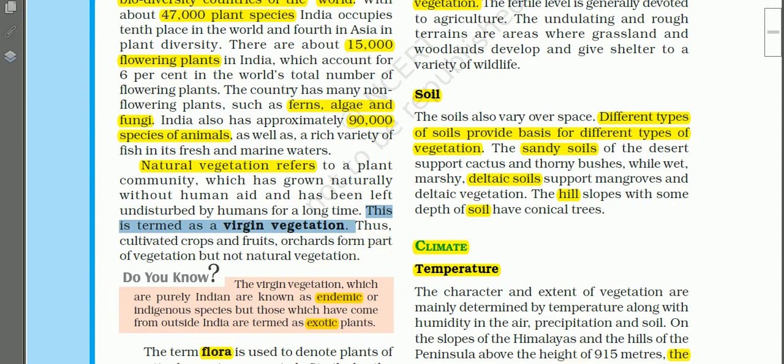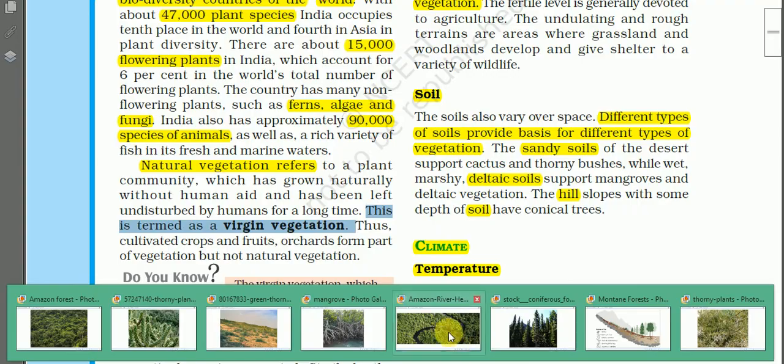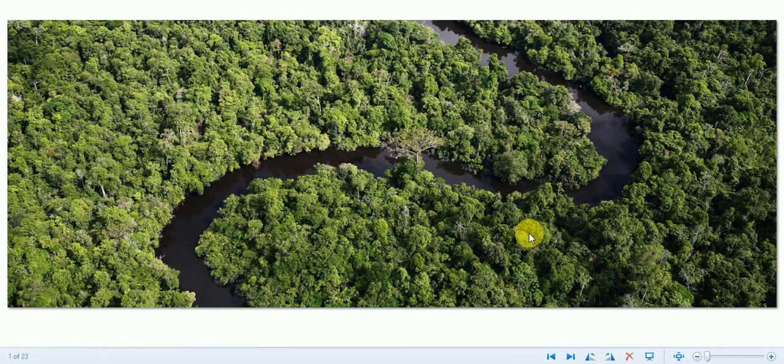See here, this Amazon forest. This is a very good example of natural vegetation and virgin vegetation. See, this is the Amazon river. So this is one of the examples of virgin vegetation.